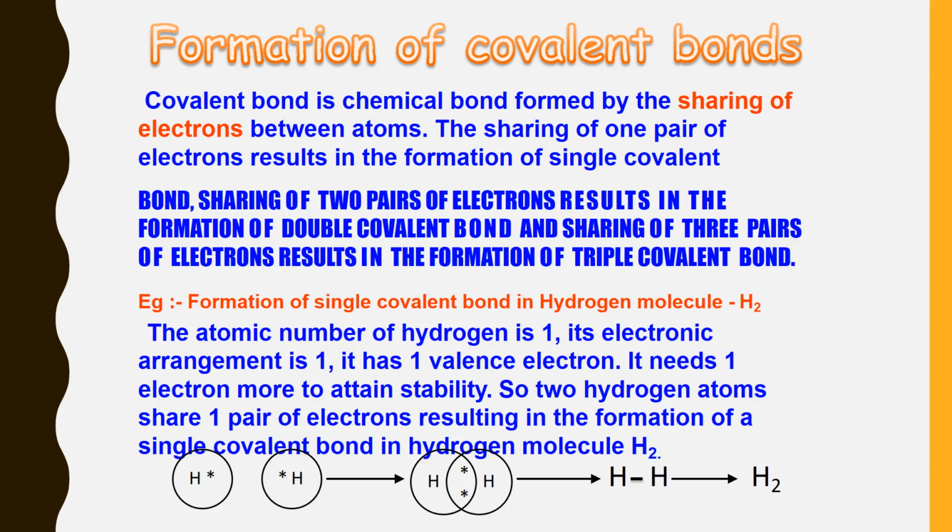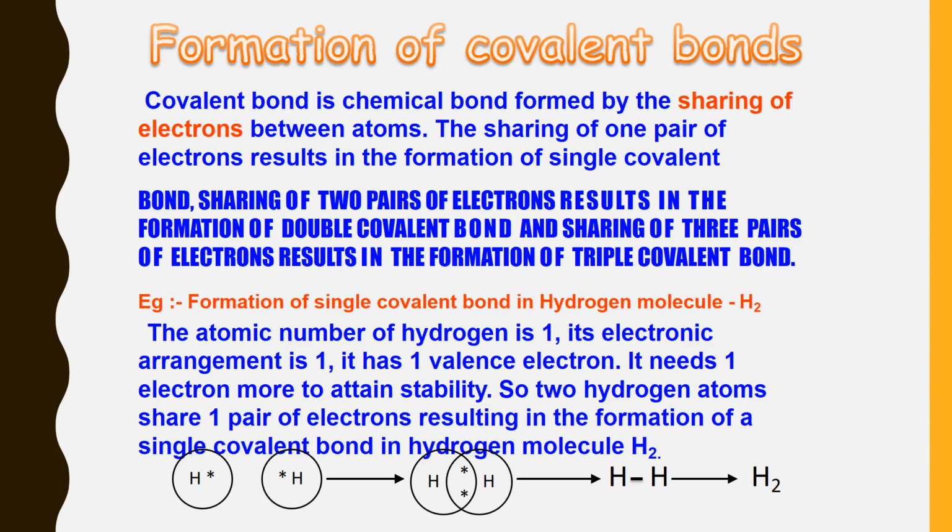Now, it can be explained with the help of an example. Let us take a very simple molecule of hydrogen. In this, formation of a single bond happens. Now let us see how this will happen. The atomic number of hydrogen is 1, we all know that, and its electronic configuration is 1, and it has only one valence electron in its valence shell. It needs one electron to attain stability.